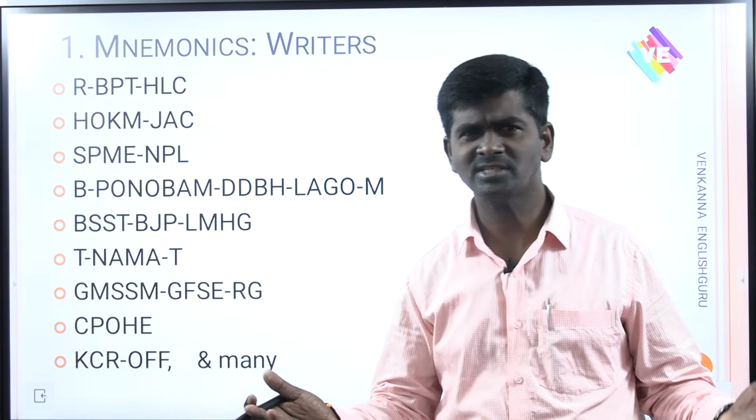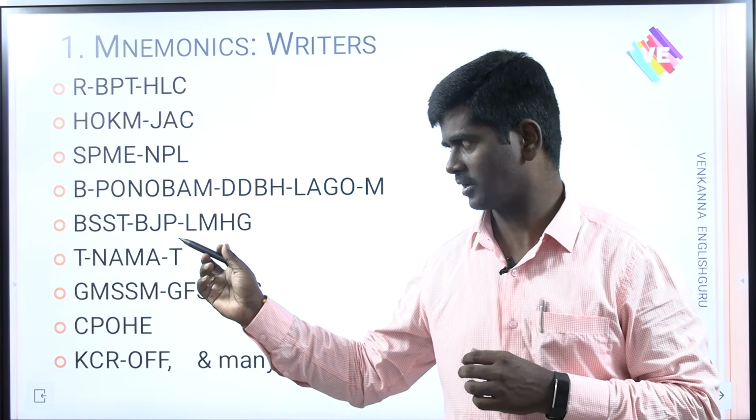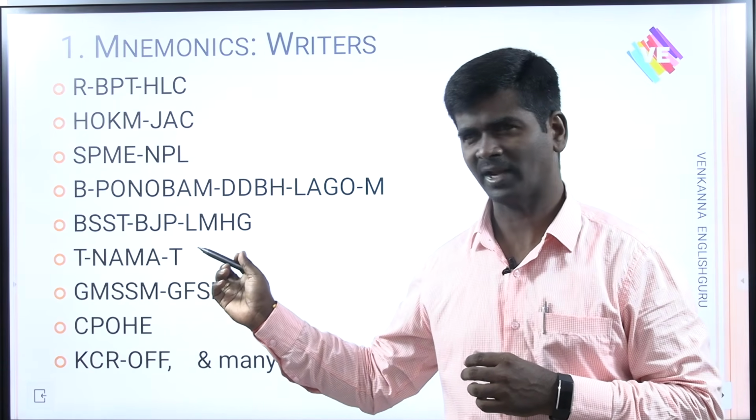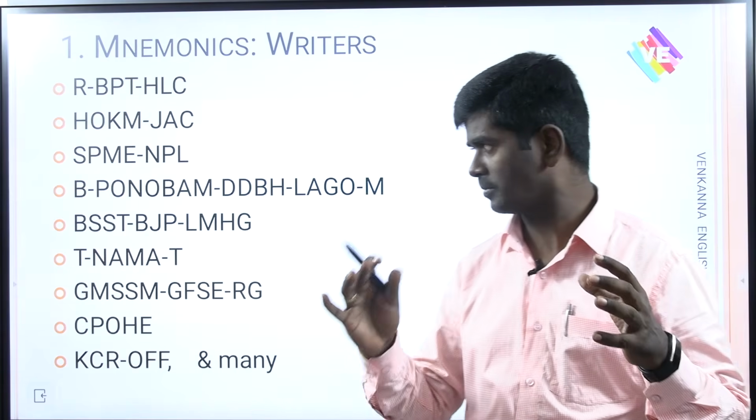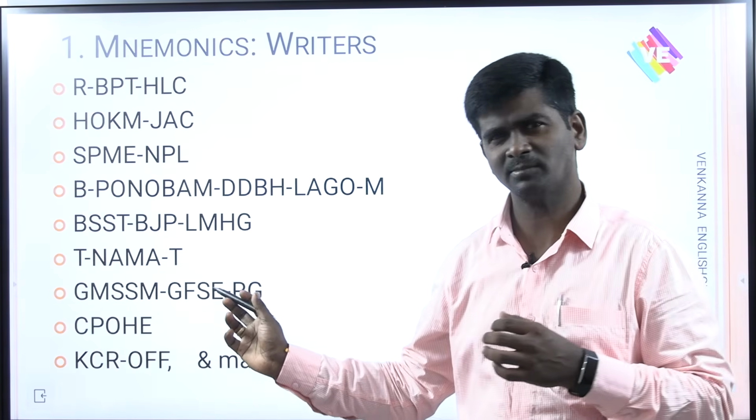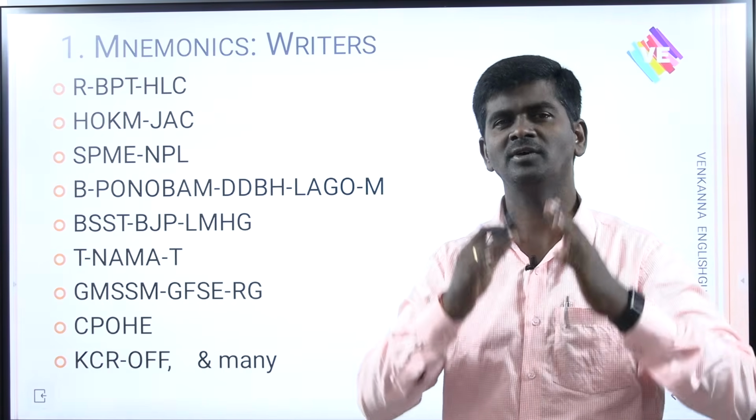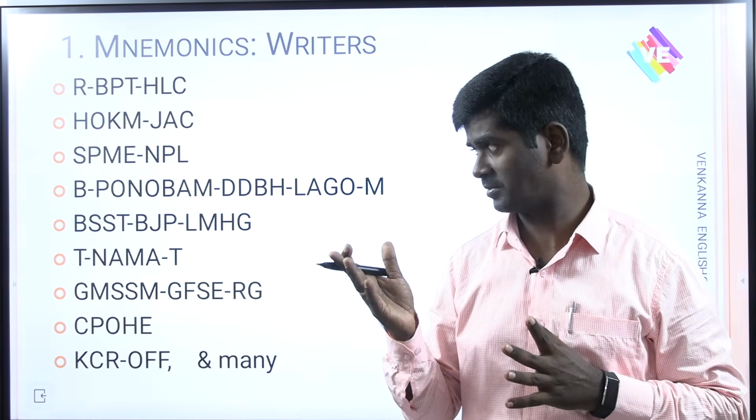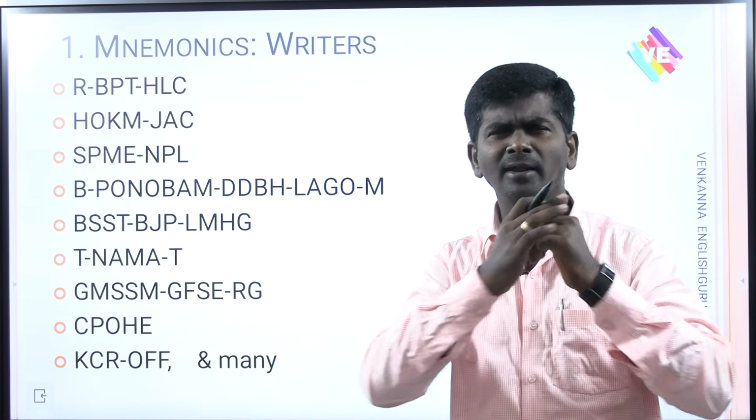Next, you can see Chinua Achebe: Things Fall Apart, No Longer at Ease, Arrow of God, Anthills of the Savannah, A Man of the People, There Was a Country. Like that you should be able to remember. Then GMSSM, GFSC, RG is the code that I have to remember the works of Salman Rushdie: Grimus, Midnight's Children, Shame, Satanic Verses, Moor's Last Sigh. Like that you need to.